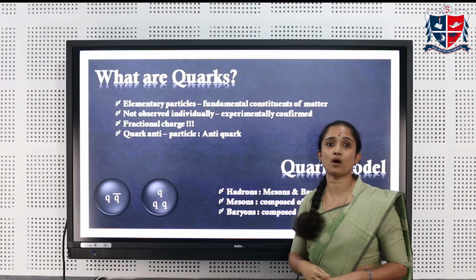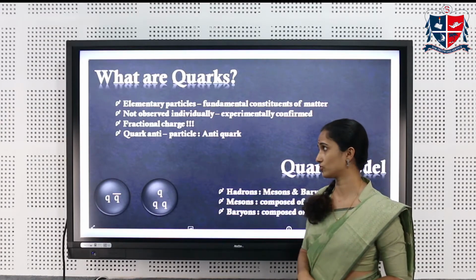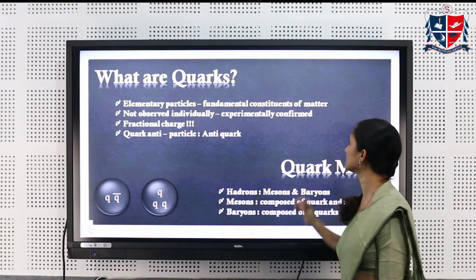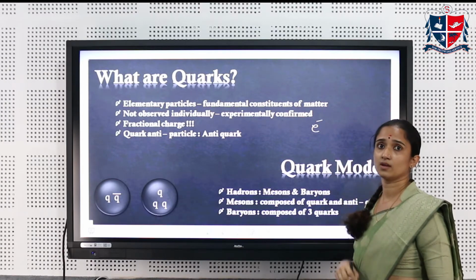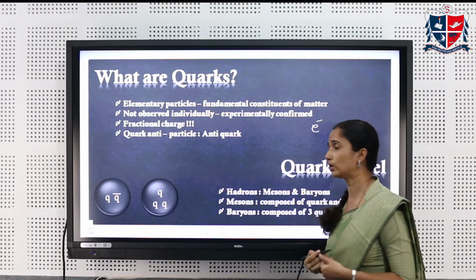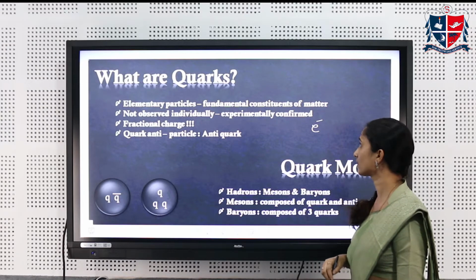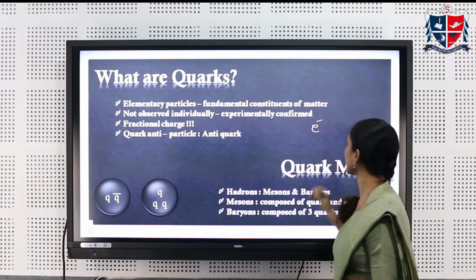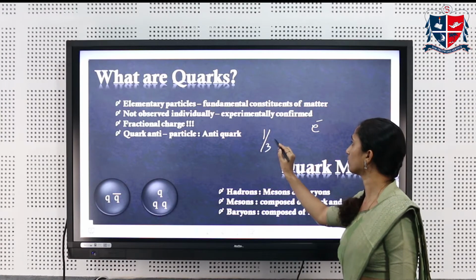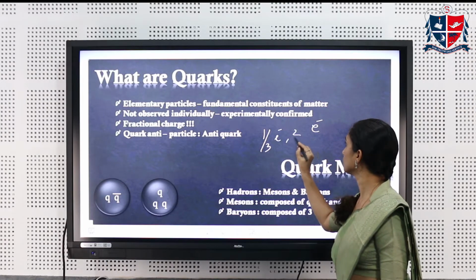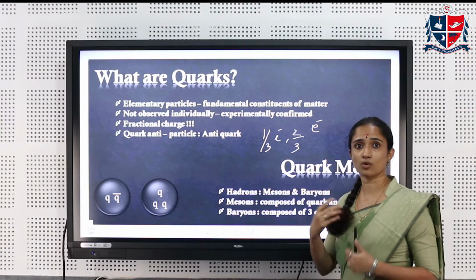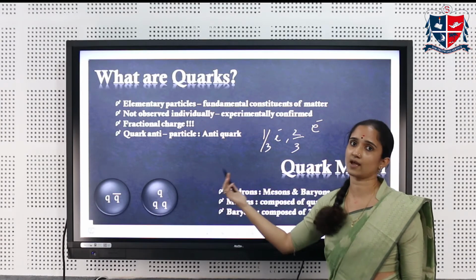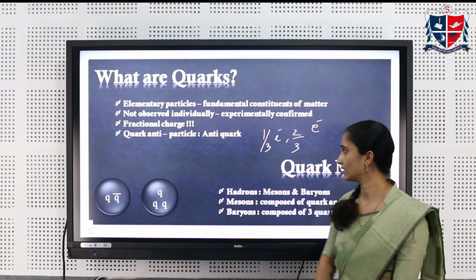Another peculiar property of quarks is that they possess fractional charge. We are familiar with charge, and the smallest charge that we know is the electronic charge. We express all other charges in the universe in terms of this electronic charge. But quarks possess fractional charge, which means that a quark can have a charge of, say, 1/3 electron charge, or maybe 2/3 electron charge. Quarks also have their own antiparticles, and we call them antiquarks.